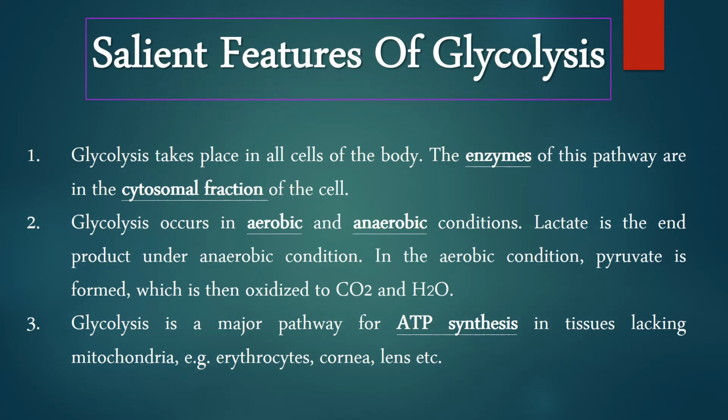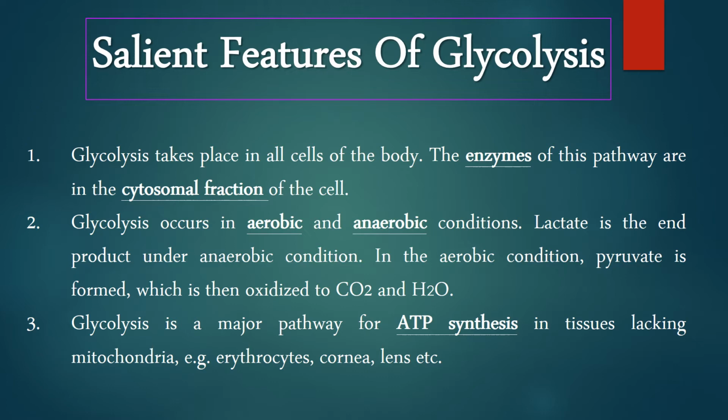Salient features of glycolysis. Number 1. Glycolysis takes place in all cells of the body. The enzymes of this pathway are in the cytosolic fraction of the cell. Number 2. Glycolysis occurs in aerobic and anaerobic conditions. Lactate is the end product under anaerobic condition. In the aerobic condition, pyruvate is formed, which is then oxidized to carbon dioxide and water.